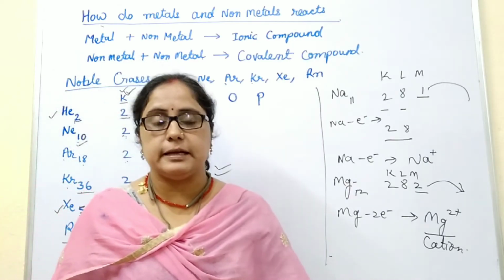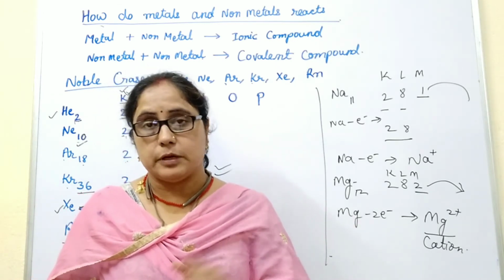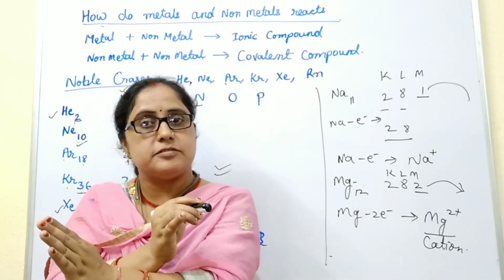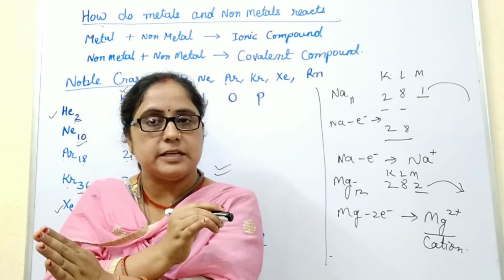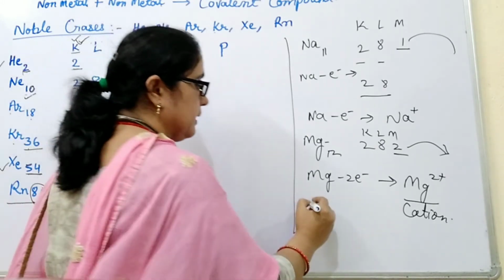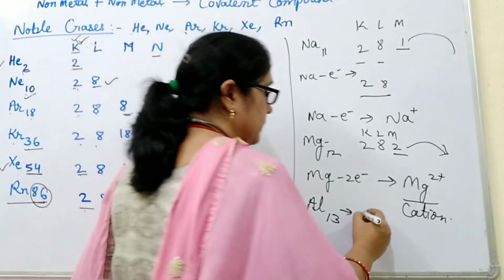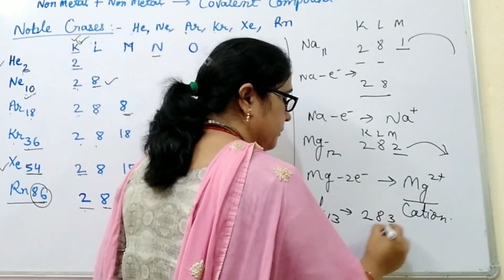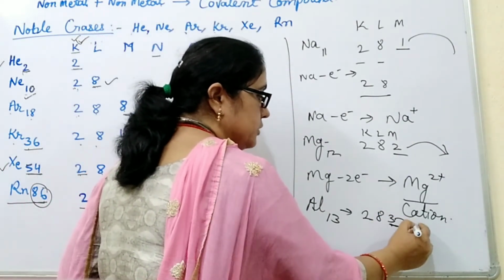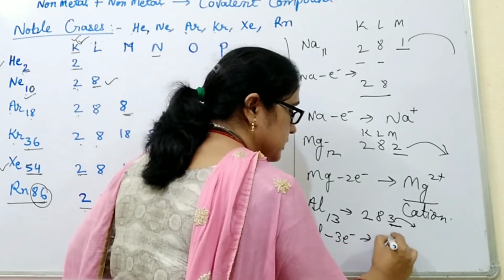So I hope it is clear why, when an atom loses electrons, it becomes positively charged, because electrons carry negative charge. So when it loses electrons, less negative charge is left as compared to the positive charge, therefore it carries positive charge. Now children, we have the third example, aluminium. Atomic number is 13 and electronic configuration is 2, 8, 3. So 3 valence electrons are present in aluminium. That's why it loses 3 electrons, and when aluminium loses 3 electrons, it carries 3 positive charges.